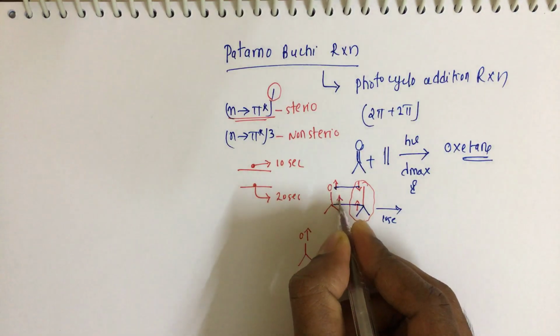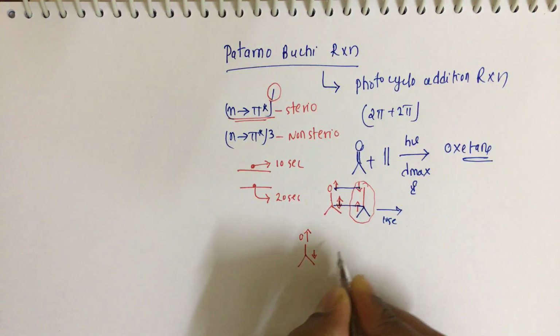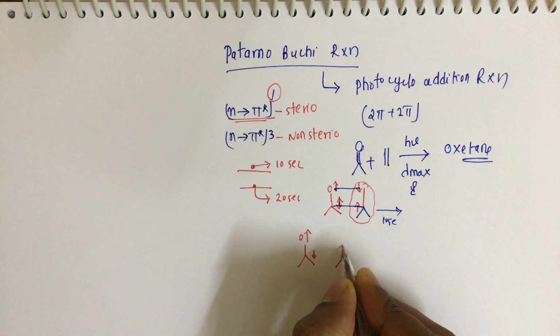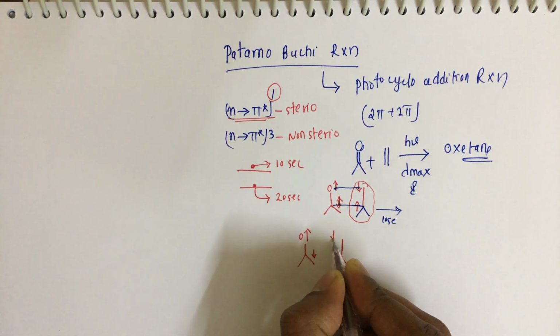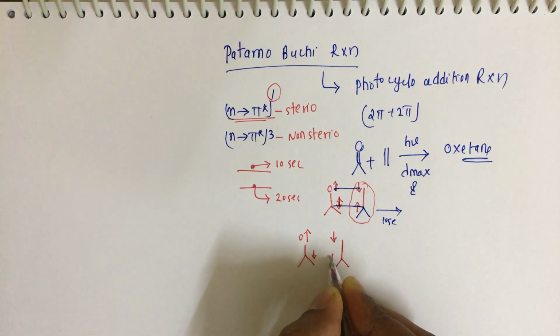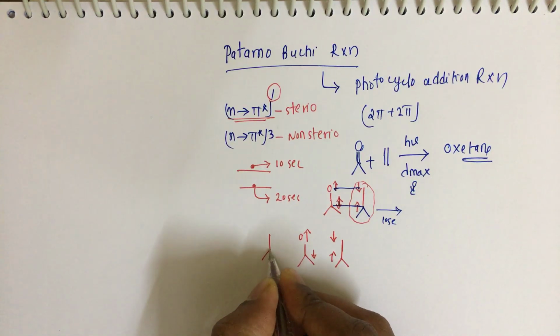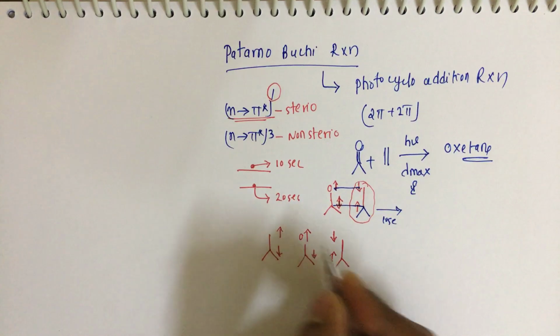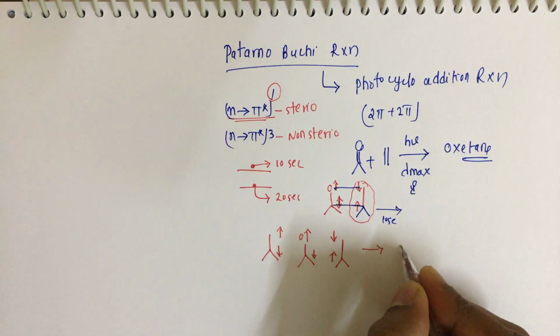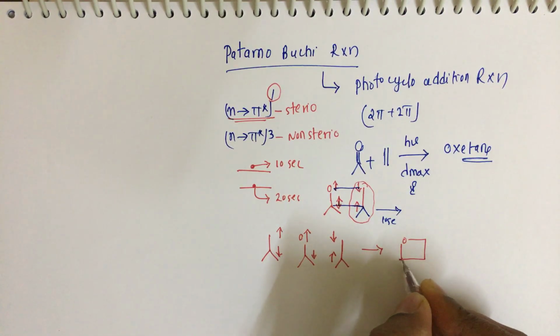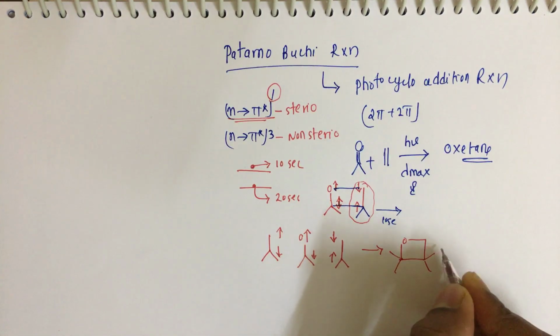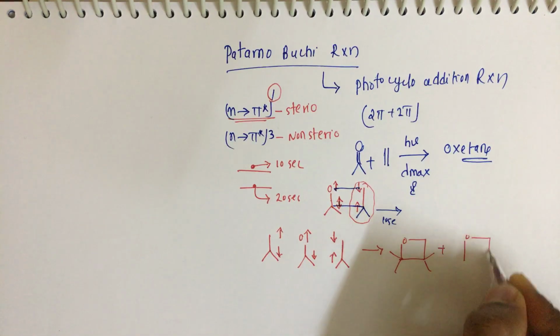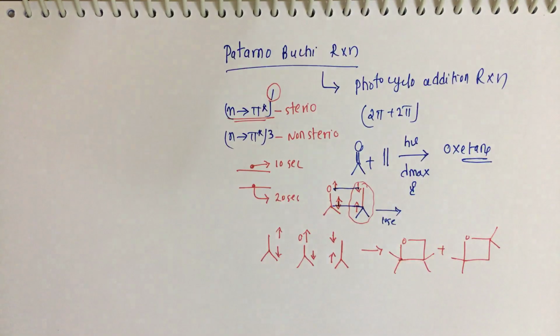This will be down, and there are two possibilities: this one, and another is a spin inversion, so this will come down and this will come up. So here we get two products, this one plus this another product.